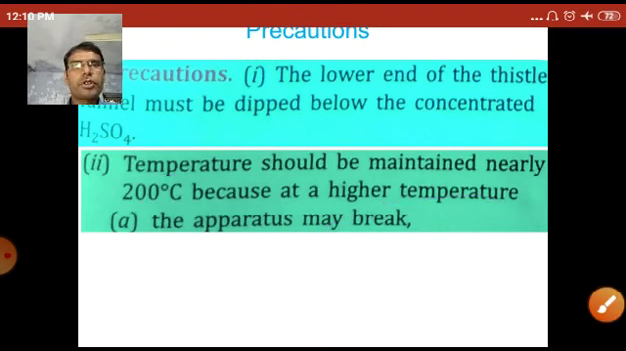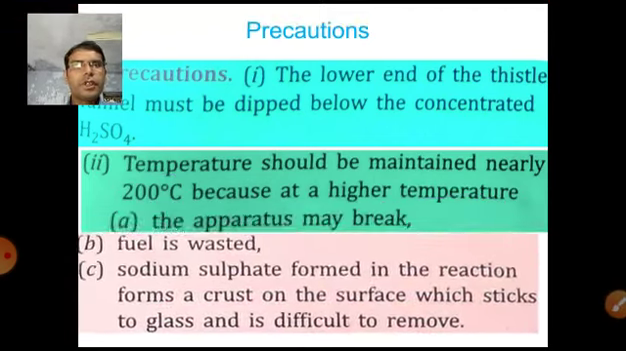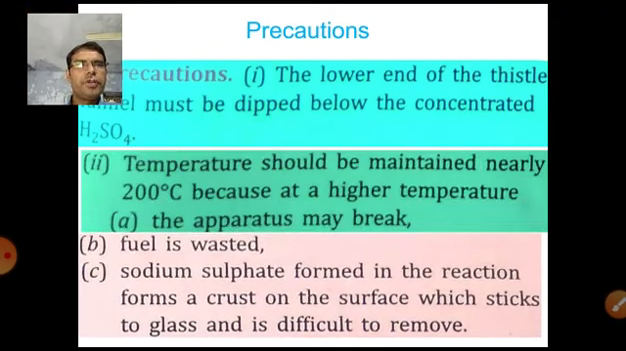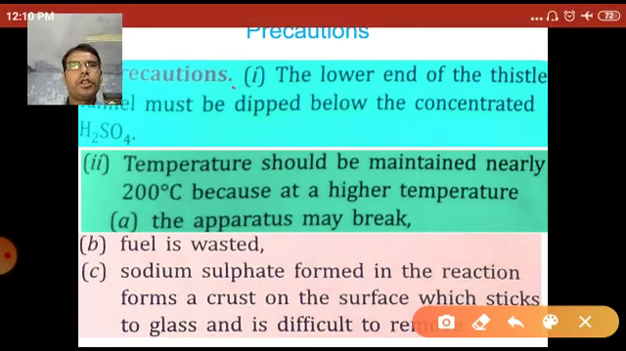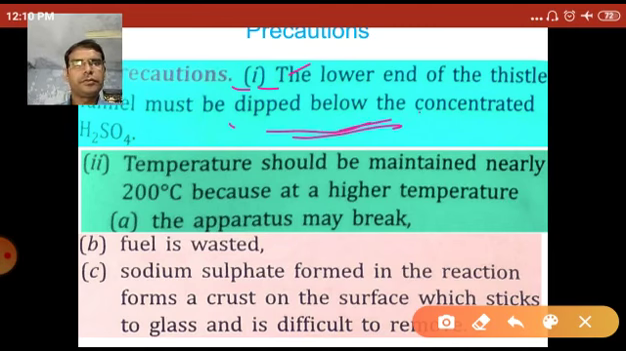So these two are the precautions. If the temperature increases above 200 degrees Celsius, that means the fuel is wasted. So the temperature is always maintained at around 200 degrees Celsius. Precaution number 1, the lower end of the thistle funnel must be dipped below the concentrated sulfuric acid, and the temperature should be maintained at 200 degrees Celsius.